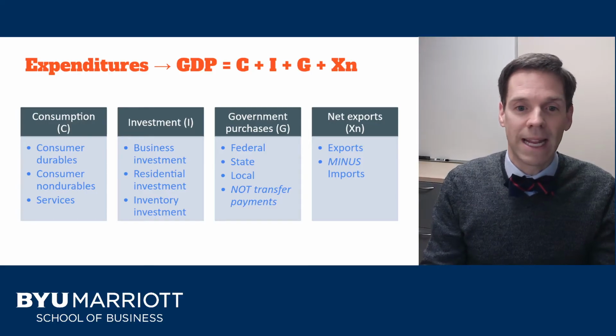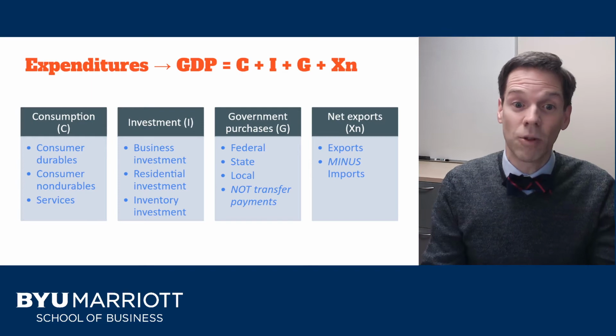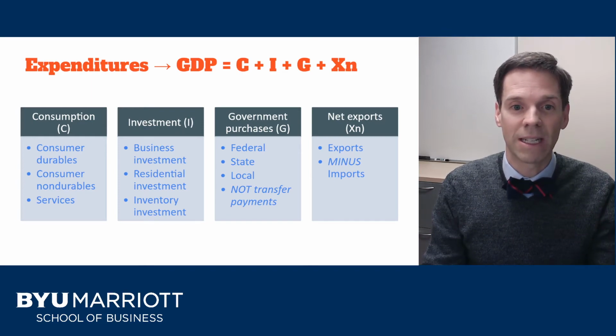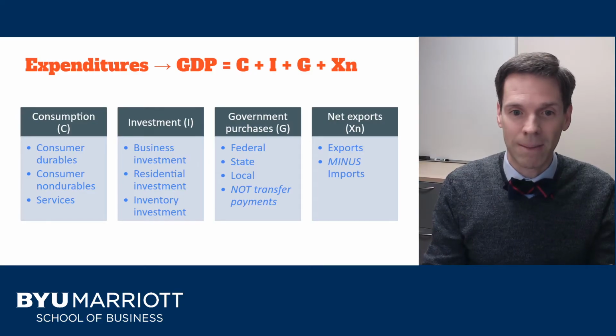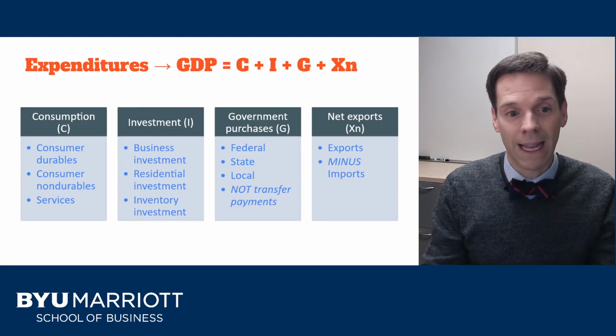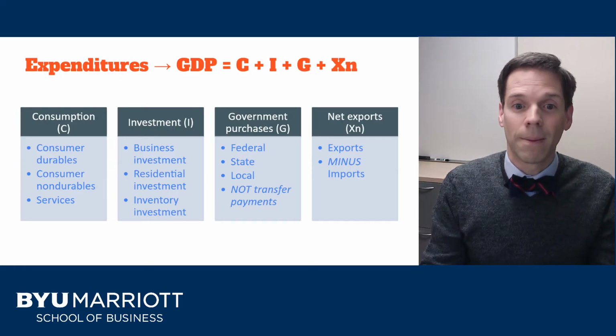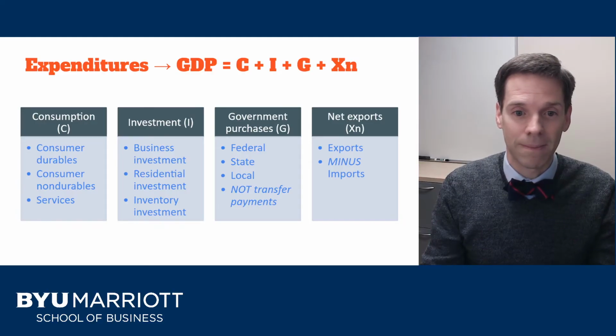Government purchases. This includes federal, state, and local purchases. So think things like paying for the military, building roads and bridges and airports, your local school district buildings, as well as the employees that provide those services. Their wages are counted as part of GDP. The important thing here to remember is we're not talking about transfer payments. So even though the government spends a lot of money on things like Social Security, Medicare and Medicaid, food stamps, WIC, other forms of welfare, those are all transfers, and because they're transfers, they're not part of GDP.